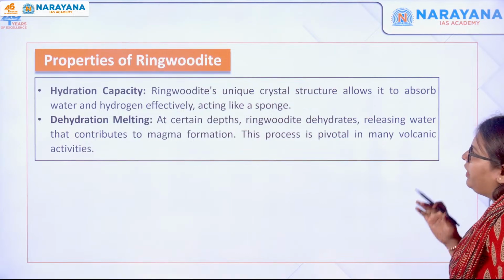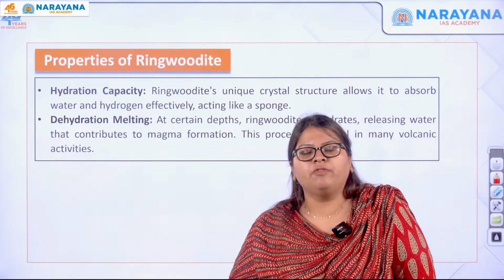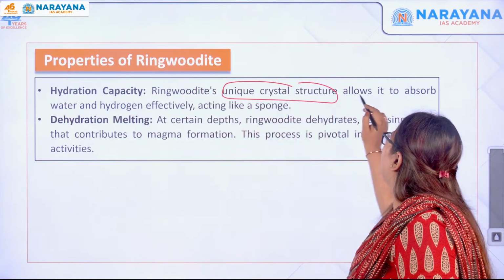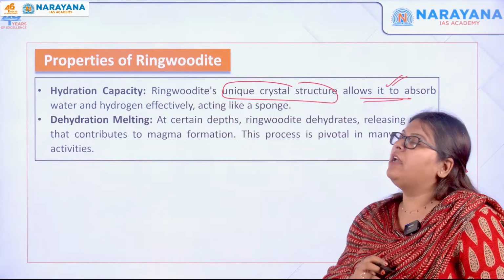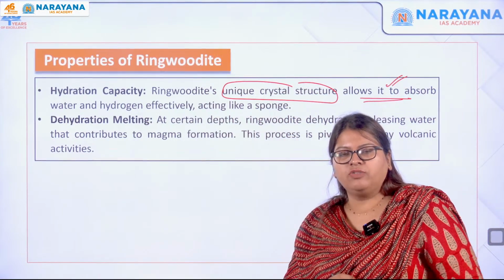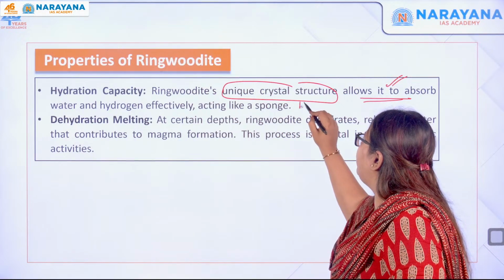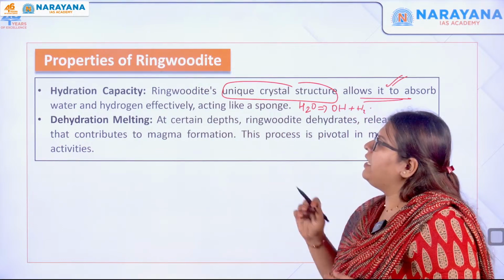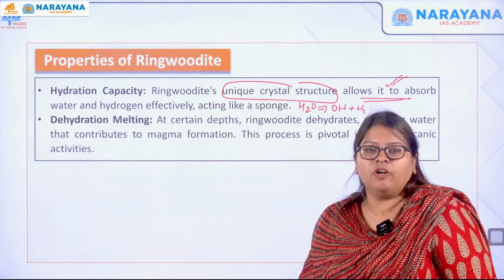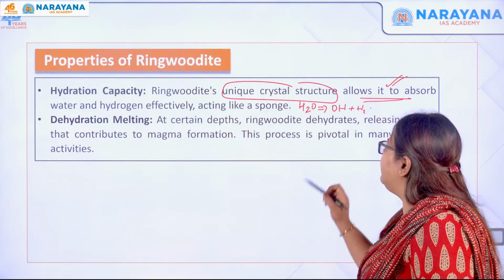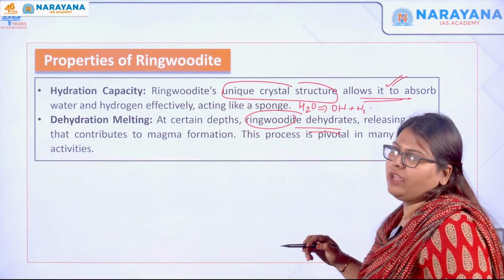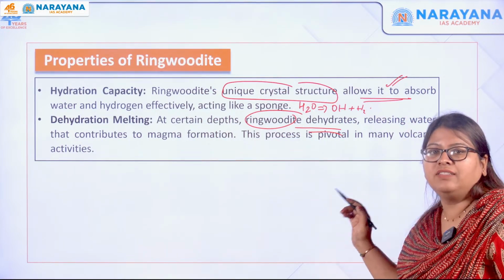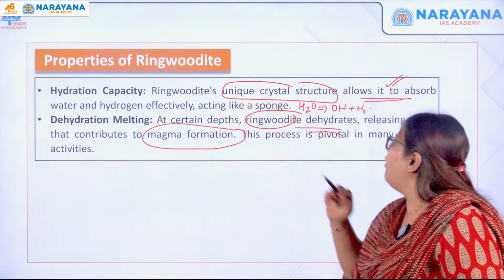Now moving forward, let us see the properties. Of course, hydration capacity, because it has a unique crystal structure which allows it to absorb water as well as hydrogen effectively. So it acts like a sponge by absorbing the water, not directly but in the form of OH and H2. Okay. Next, dehydration melting. At certain depths you can see that ringwoodite also dehydrates. Dehydrates means it releases whatever water it has trapped. So this results in the formation of magma. I already told you, right?